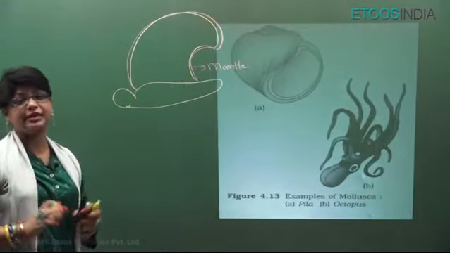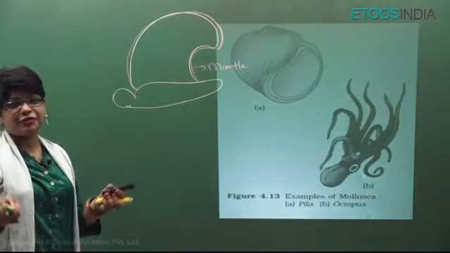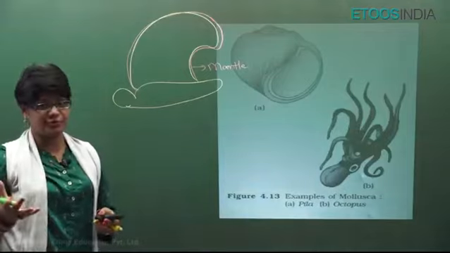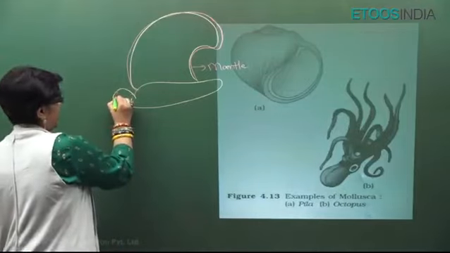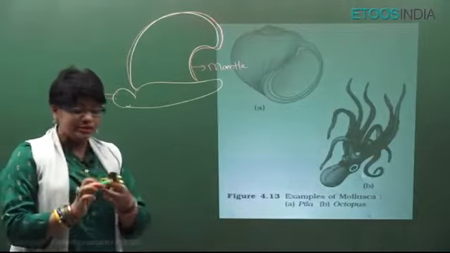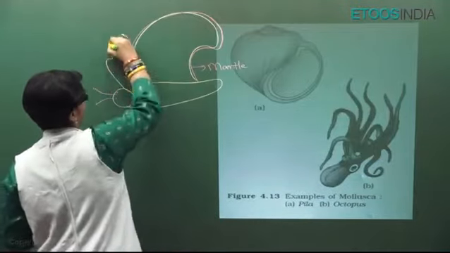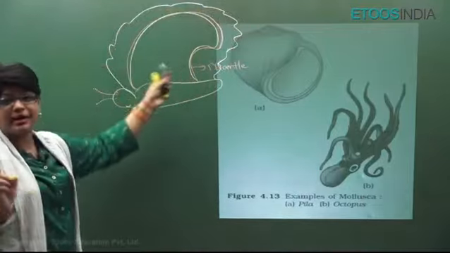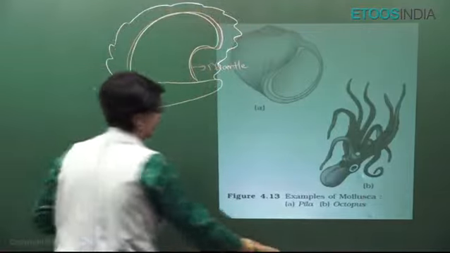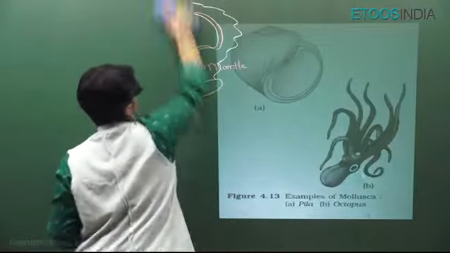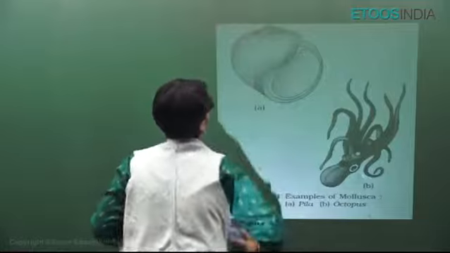Here they have osphradium, which is a chemoreceptor kind of a sensitive organ, and they have ctenidium gills which help in excretion as well as respiration. Now they will have eyes and tentacles, all this. Now mostly their body is covered by a calcareous calcium carbonate shell, and this shell is secreted by mantle. All these are direct questions. Now students, we have classified mollusca into many classes, they are mostly oviparous.